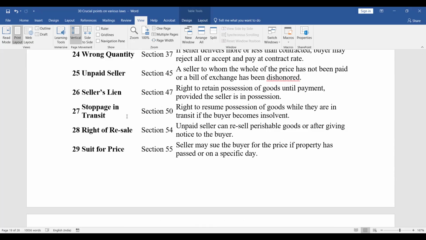Stoppage in transit, Section 50. Right to resume possession of goods while they are in transit if the buyer becomes insolvent. Right of resale, Section 54. The unpaid seller can resell perishable goods, or after giving notice to the buyer. Suit for price, Section 55. The seller may sue the buyer for the price if the property has passed on a specific date.